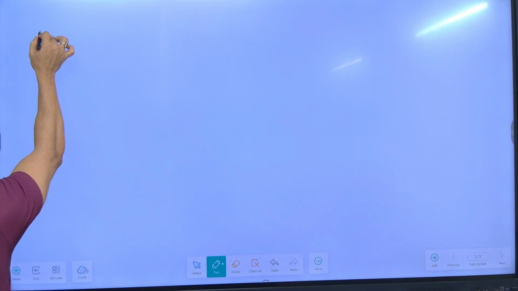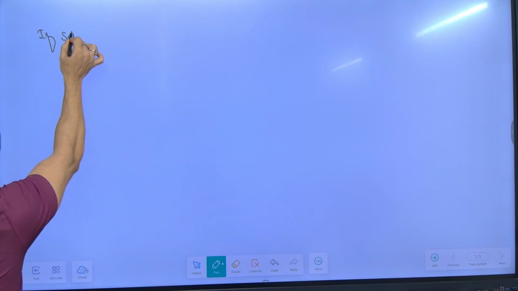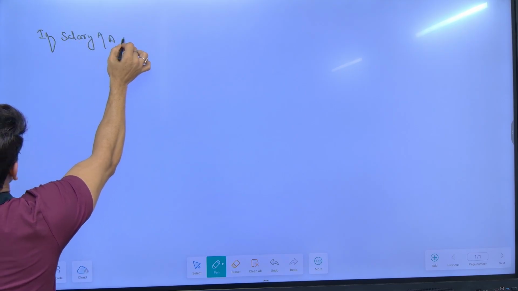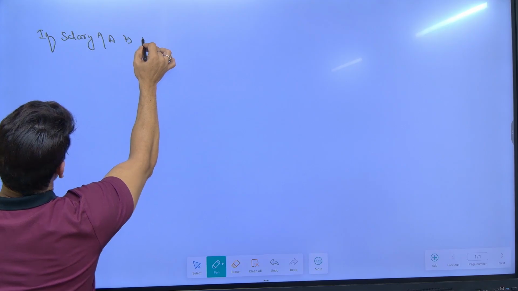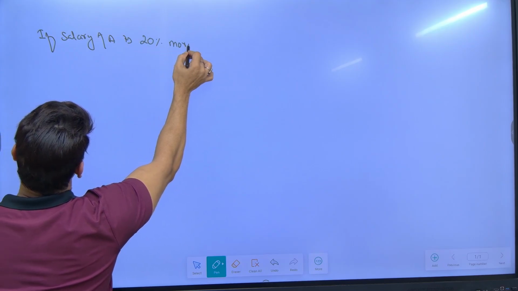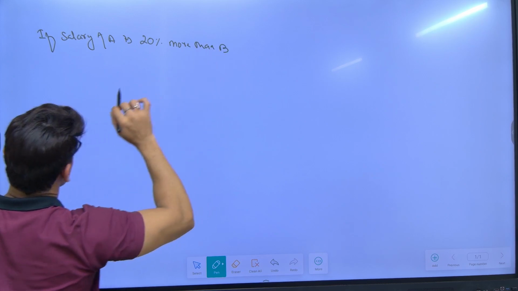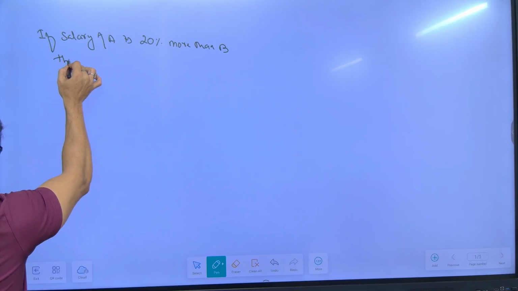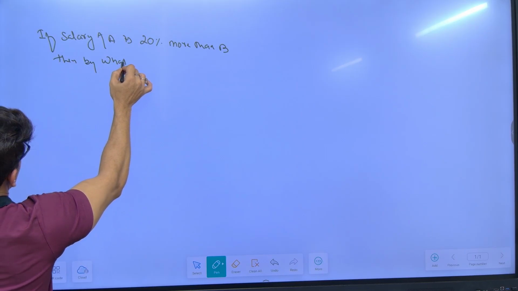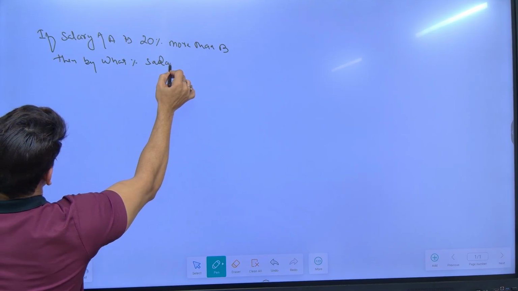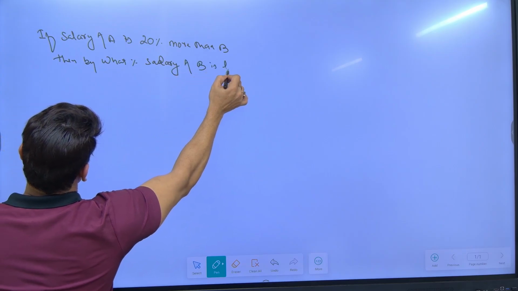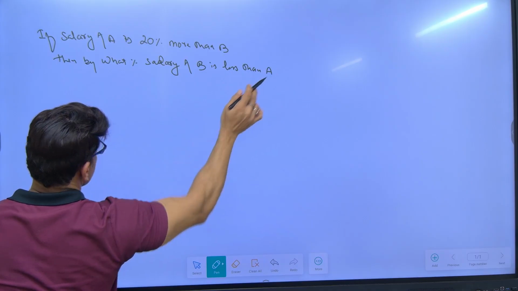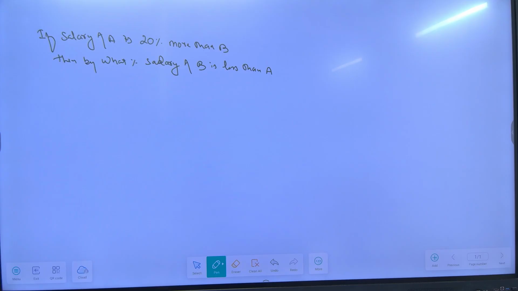Next is, if the salary of A is 20% more than B, then by what percentage is the salary of B less than A? This is the question, right?